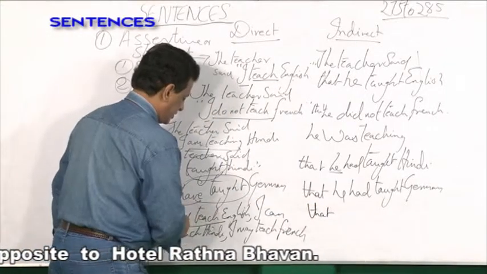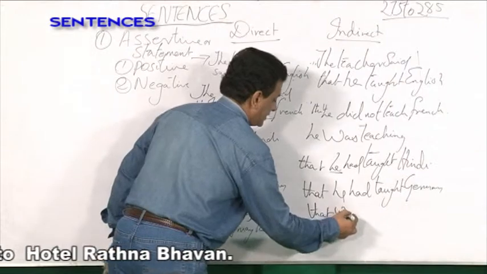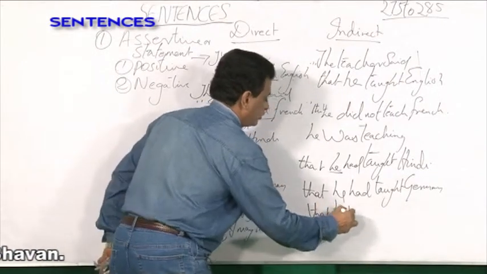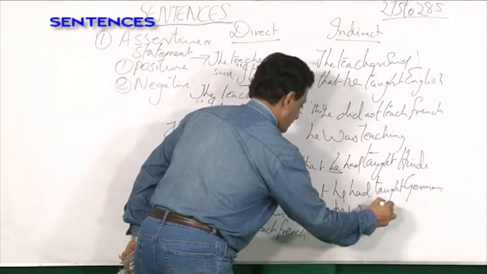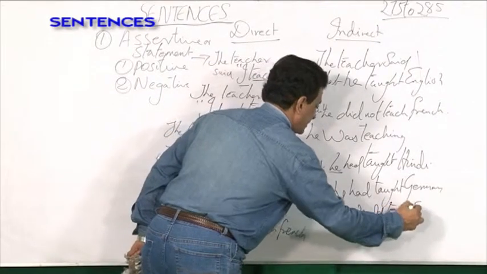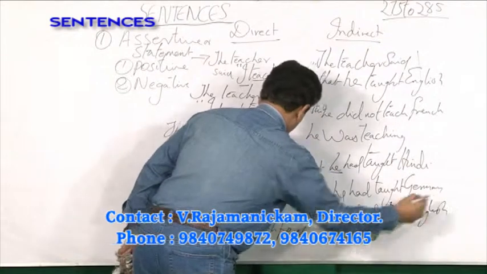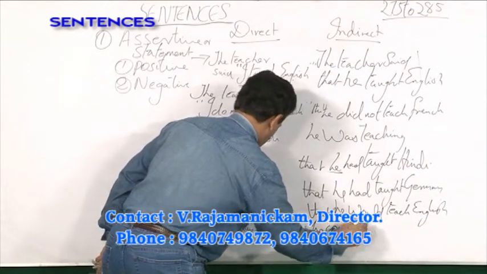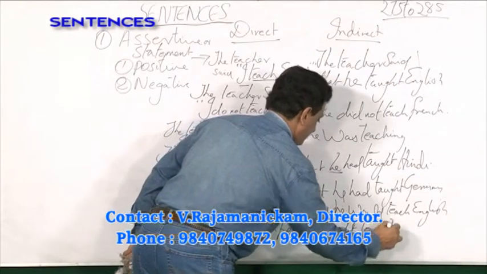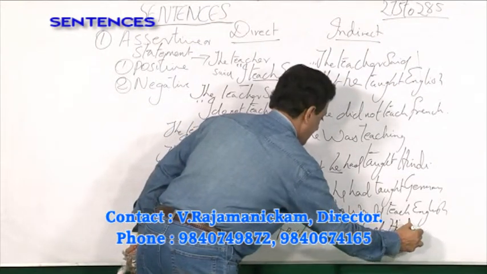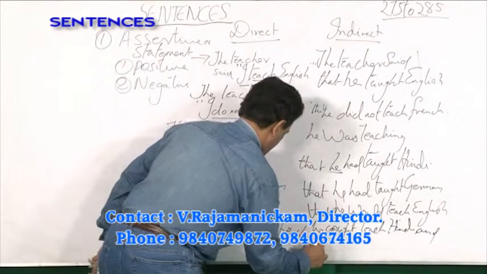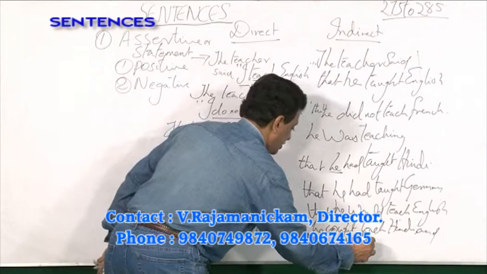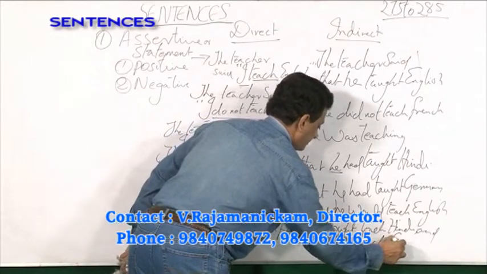Will teach changes into would teach, can into could, and may into might.